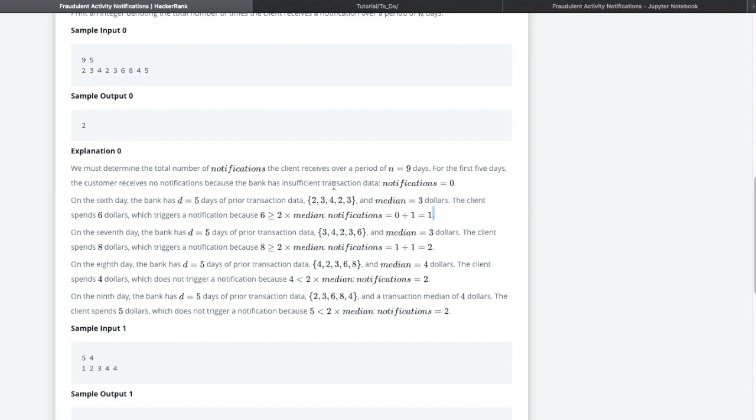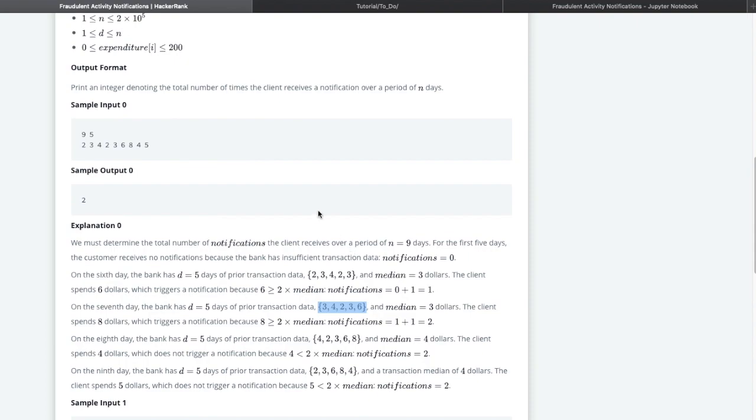Again, for the next 5 days, this will be my next 5 days: 3, 4, 2, 3, and 6. Again we have to calculate the median and check whether, for the value 8, we are satisfying the condition or not. The median is 3 and the next value is 8. So 8 is greater than or equal to 2 times the median value. So again we have to add 1 to the notification. So this is the problem.